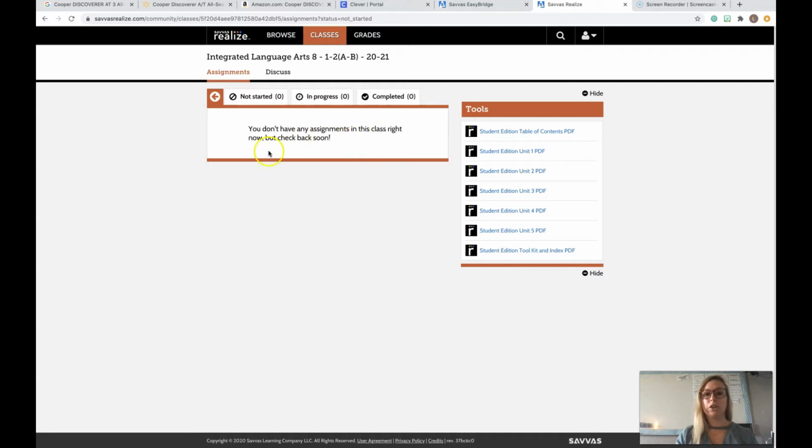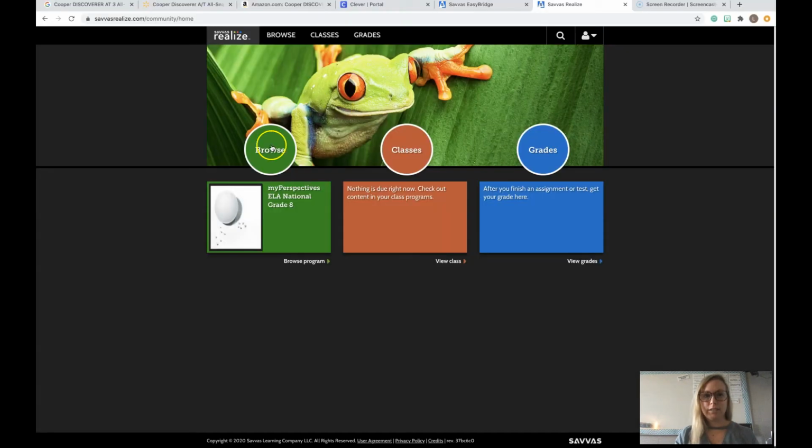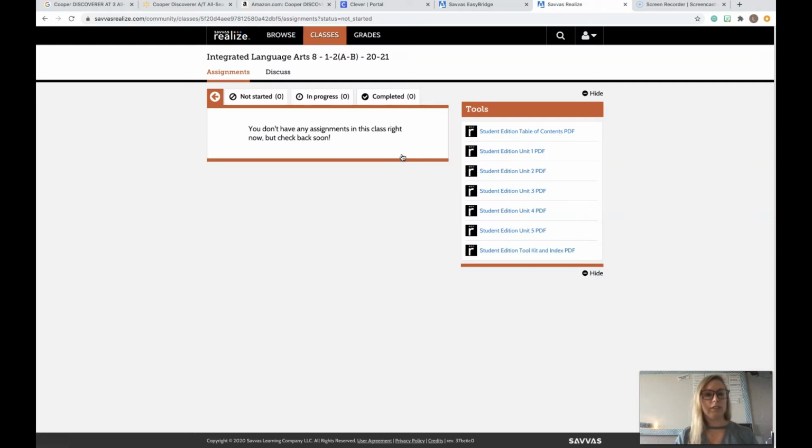It'll be under classes, which is where you're going to find the assigned launch text. I just have to change the date because obviously now it's not popping up. So remember, when you get to Savvas, okay, to find what I have assigned you, you will go to classes and it will pop up right here in this bank. You're in the Not Started tab.